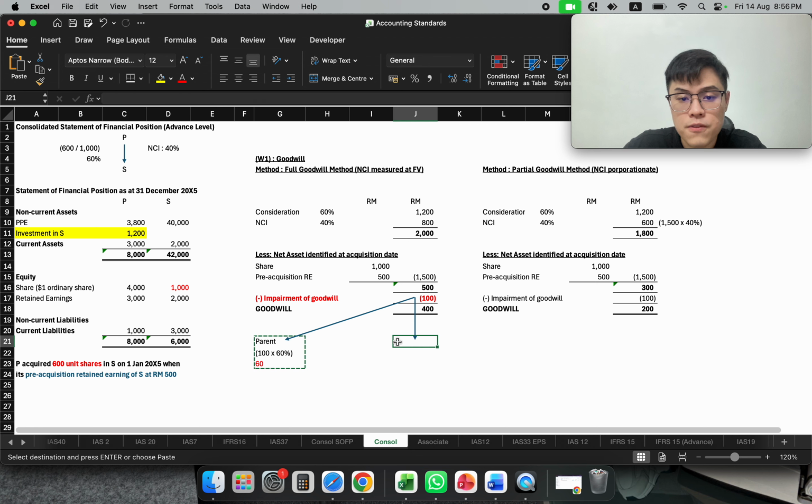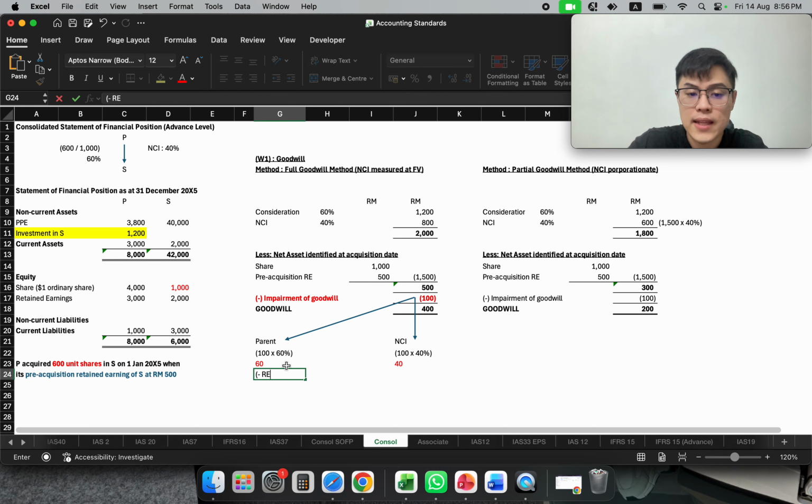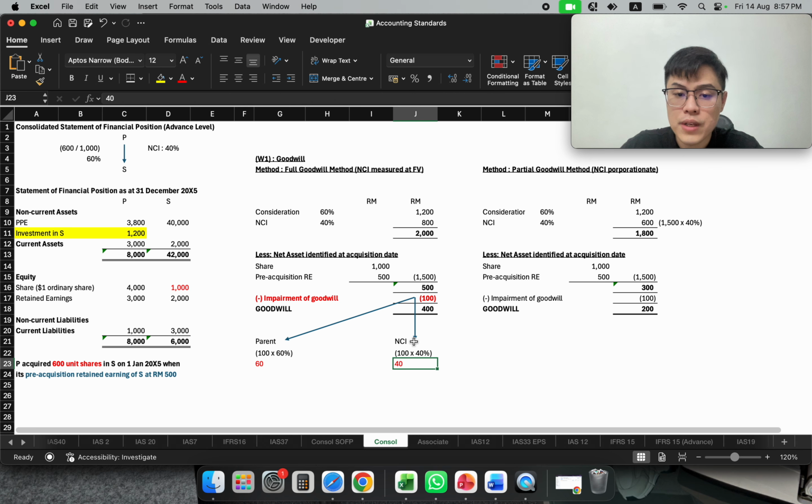Whereas for NCI, 100 times 40%, they will share $40. These two, we are going to put it, parents, they are going to minus your retained earning because it is an expense. Expenses will reduce your retained earning. And this one will reduce your NCI. Later we will see that. So this is the full goodwill method.